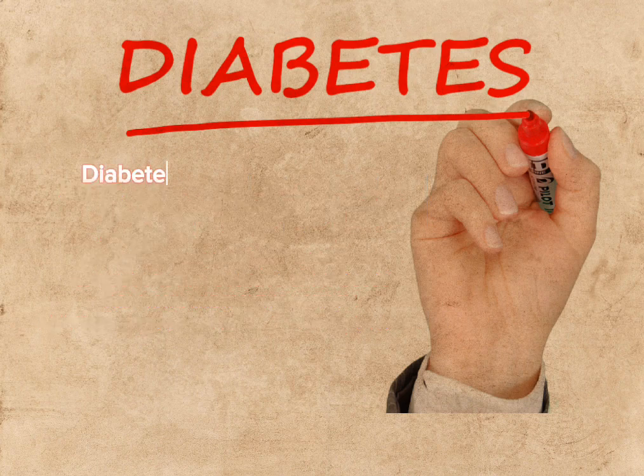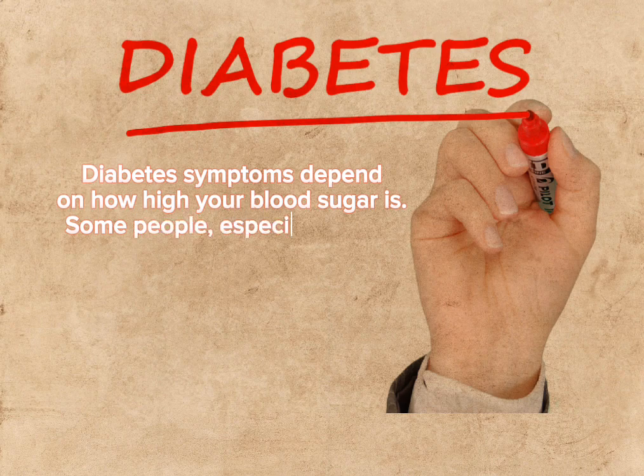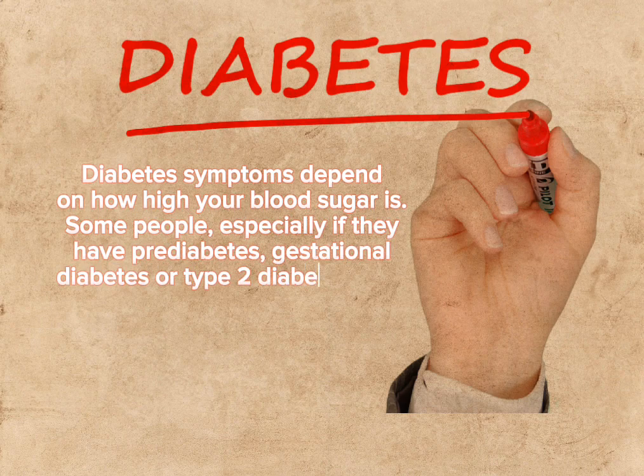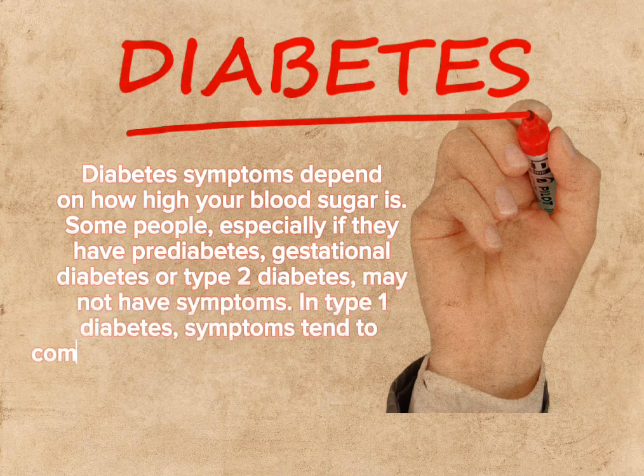Symptoms. Diabetes symptoms depend on how high your blood sugar is. Some people, especially if they have prediabetes, gestational diabetes, or type 2 diabetes, may not have symptoms. In type 1 diabetes, symptoms tend to come on quickly and be more severe.